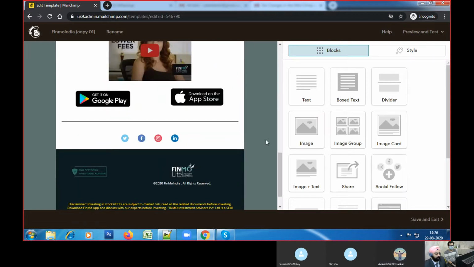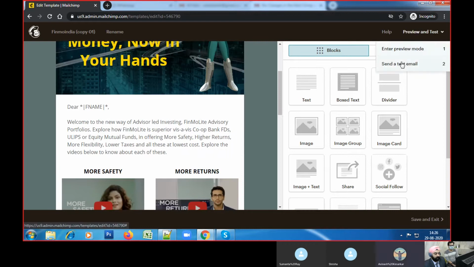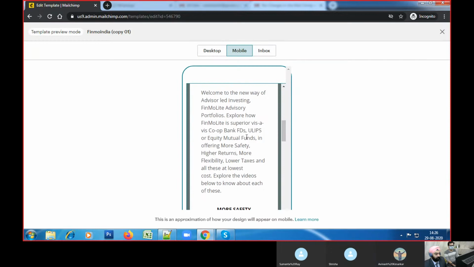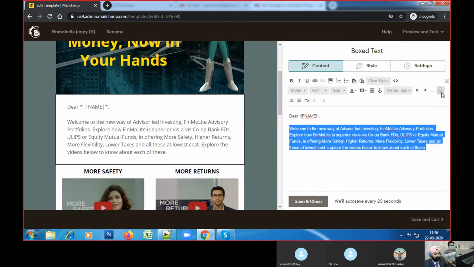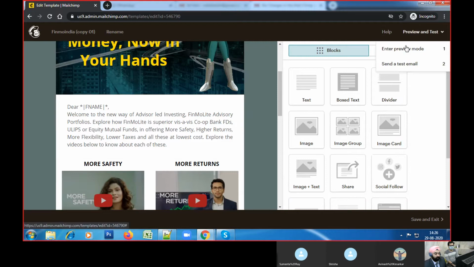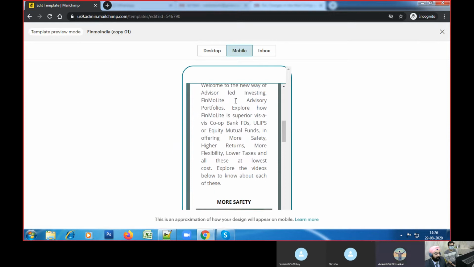Now the font you can see over here is the body font. Justification we have not done, but if you want we can justify the text. That's not a problem, because right now in mobile it just breaks up a little bit. The only problem with justification is that sometimes when we justify it in the mobile, some things become long. Let me just show you in mobile how it looks. Yeah, you see now the spacing comes when we justify it. That's why I didn't do it. So this looks even more jumbled actually.